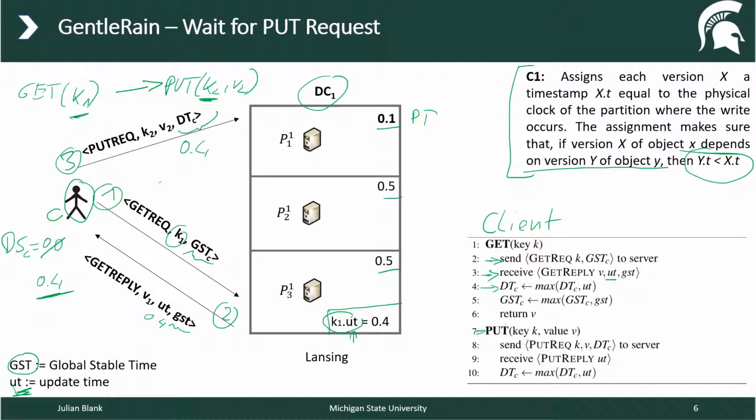So in this case, we're going to send here our 0.4 for our dependency time. And now this server here, this partition, has an issue because the current physical time is 0.1 and the maximum time observed so far is 0.4. So what this server has to do, it has to wait until the physical time catches up to at least 0.4 to actually execute this put request. So this is the waiting time.